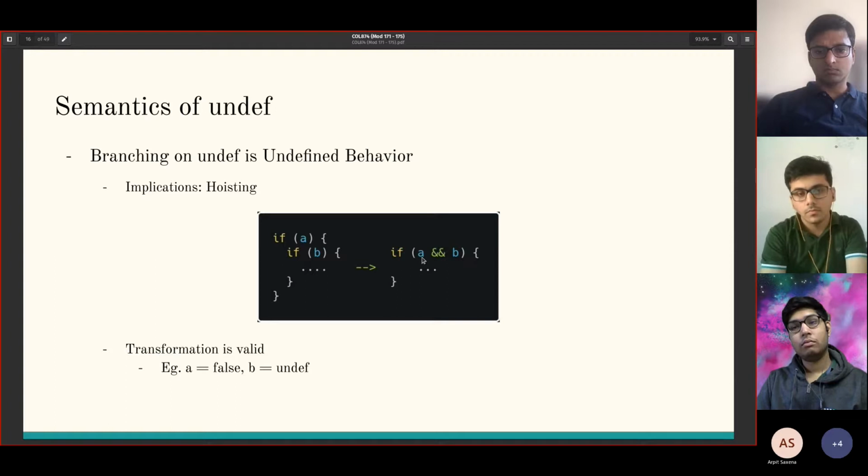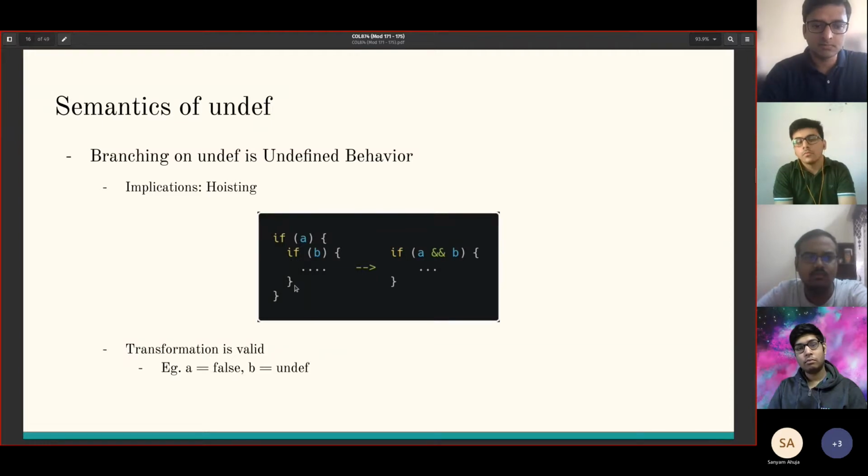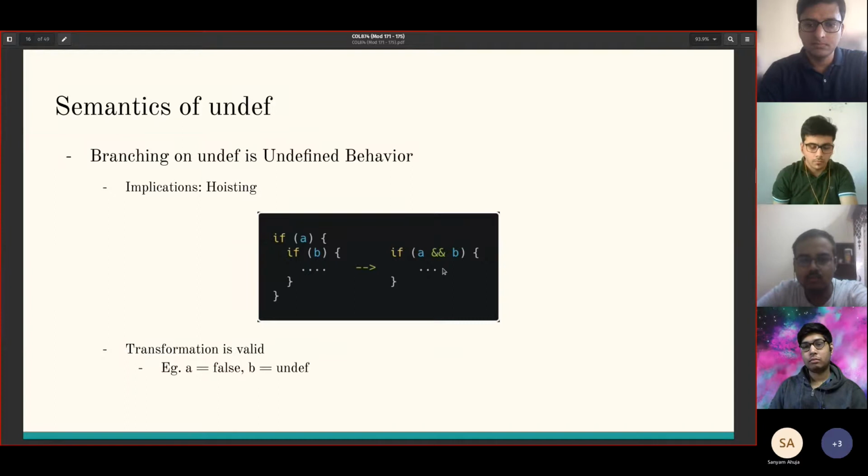The counterexample we considered for poison was that A is false and B is undef. A is false, so this is never executed. Here, if A is false and B is undef, then false and undef is false again, because any boolean value and false is false. So this block is never executed, the source and target exhibit the same behavior, and so this transformation is valid.